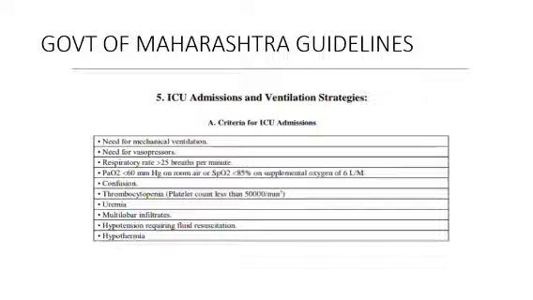So what are the Government of Maharashtra guidelines for ventilatory strategies? First thing, when to admit the patient in ICU. When the physician thinks there is need of mechanical ventilation, shift the patient to ICU immediately. Also if there is need of vasopressors, or my patient has a respiratory rate of more than 25, a PO2 of less than 60 or a saturation of less than 85, or a platelet count of less than 50,000.